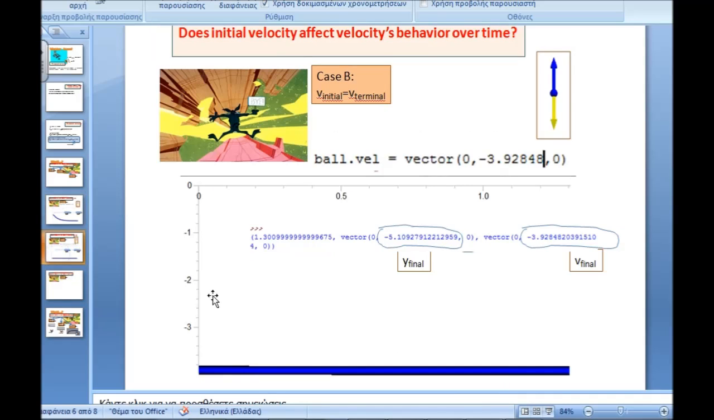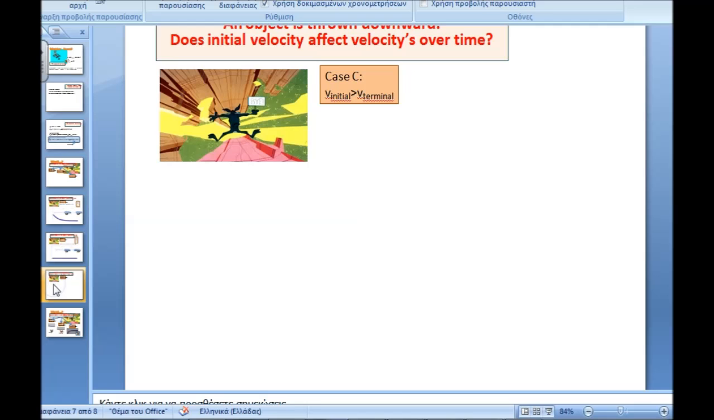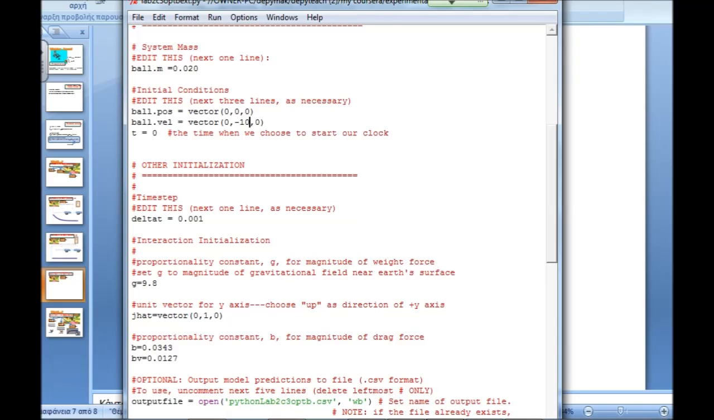On the other hand, where initial velocity is equal to the terminal velocity, which is minus 3.9, the two vectors of weight and drag force lead to F net equals 0, and our object has a velocity which remains constant over time. Whereas in the third case, where initial velocity is greater than its terminal value, let's see what happens.